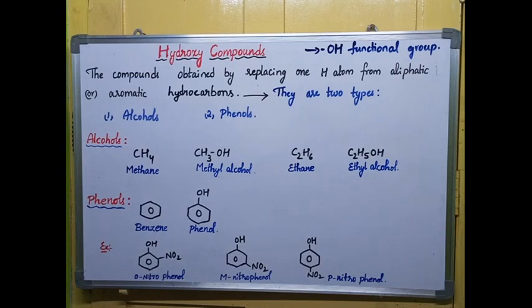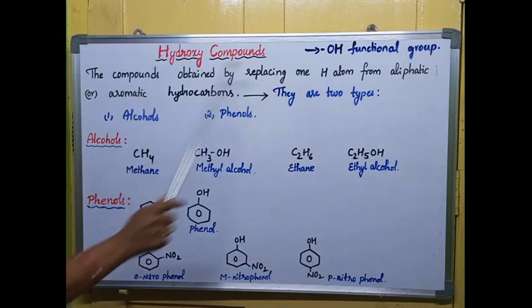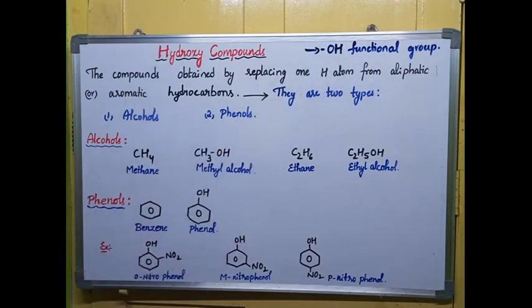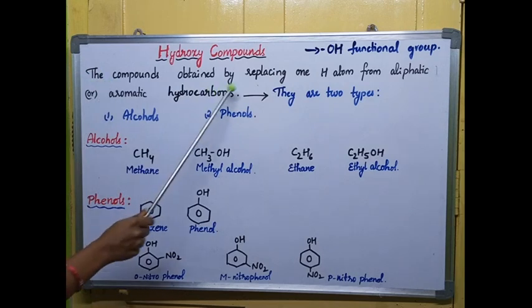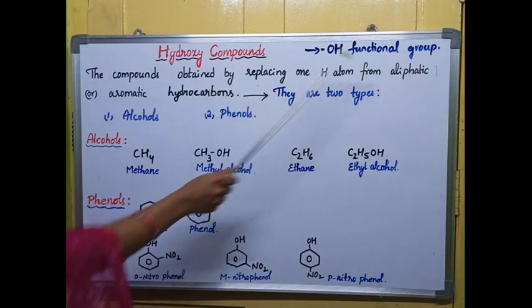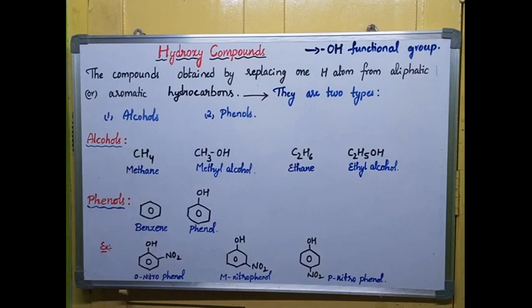Hydroxy compounds means they'll have OH functional group in them. Otherwise, we can say that the compounds containing OH functional group are called hydroxy compounds. Let us see one more definition. The compounds are obtained by replacing one hydrogen atom from aliphatic or aromatic hydrocarbons. For example, if I take an aliphatic hydrocarbon and replace one hydrogen atom from it, I'll get one hydroxy compound. If I replace one hydrogen atom from this benzene ring, I'll get phenols.